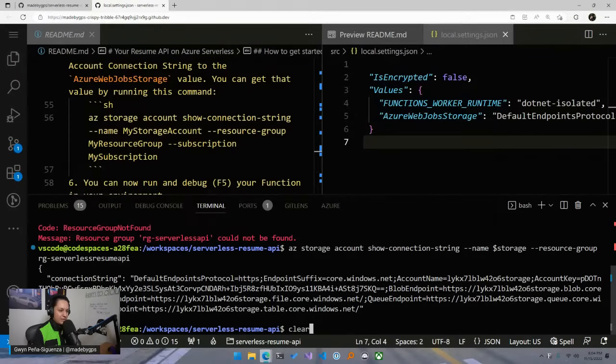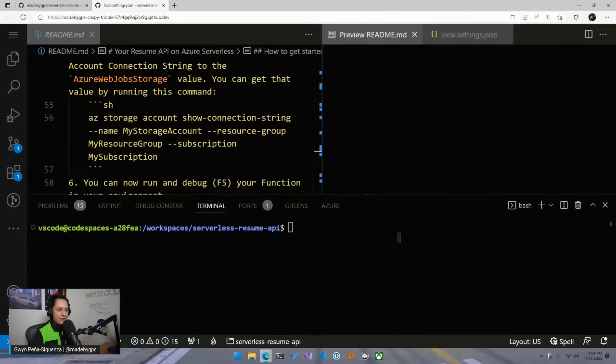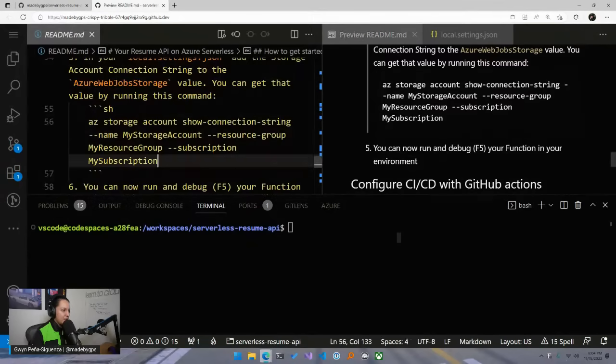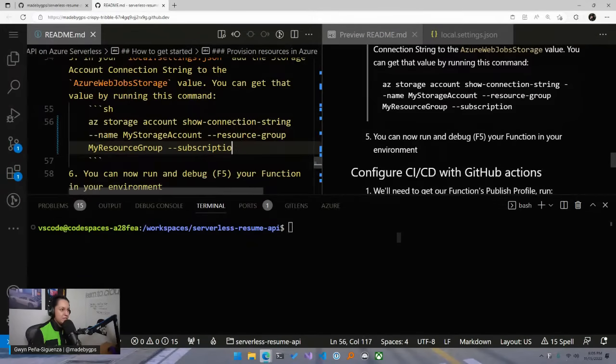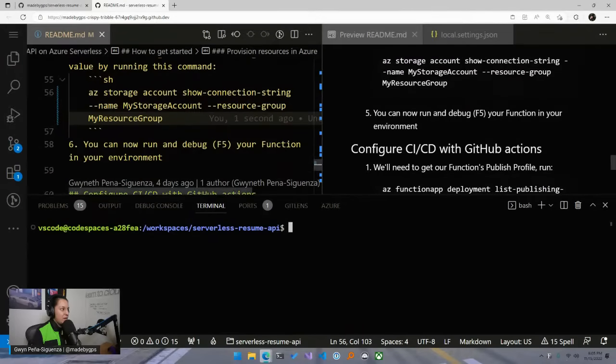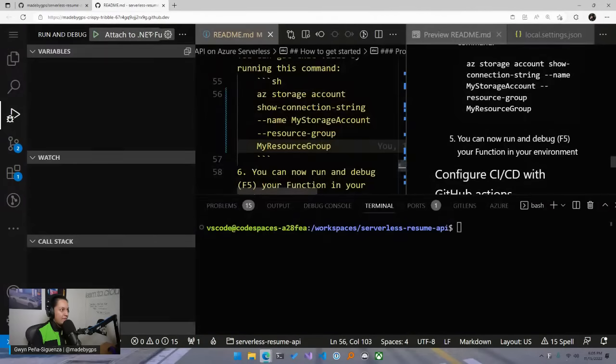We're going to clear this. And now that I'm here, I'm going to fix this because we don't need Azure account. We don't need subscription here. Where is that? Yes. So I'll make sure to push these changes to the repo so you all have the proper instructions. Fantastic. So now we should be able to go into the left side here where it says run and debug. And then click on this start debugging. And let's see if it works.